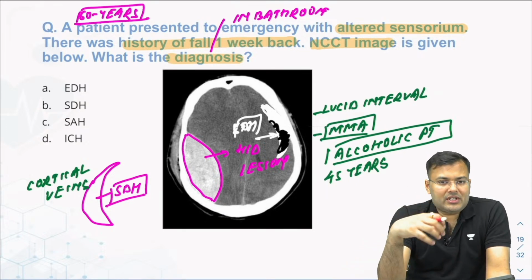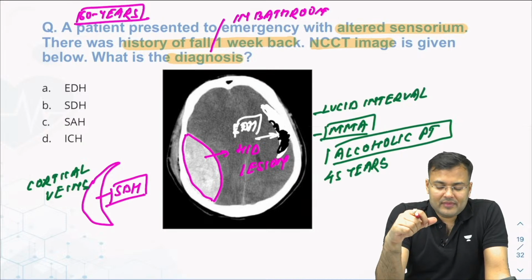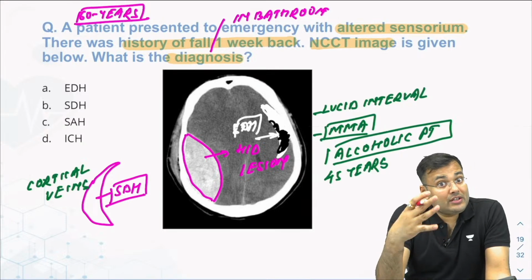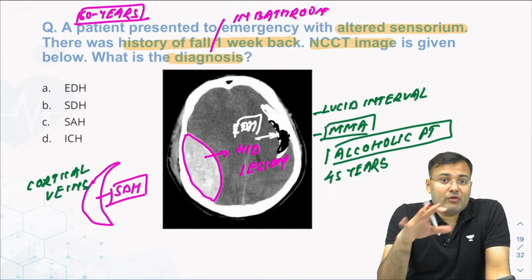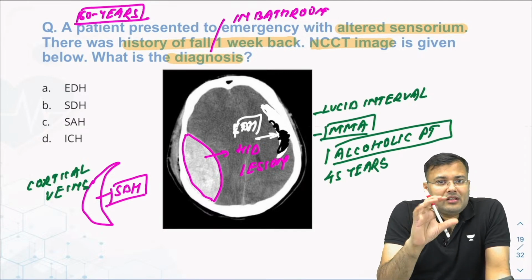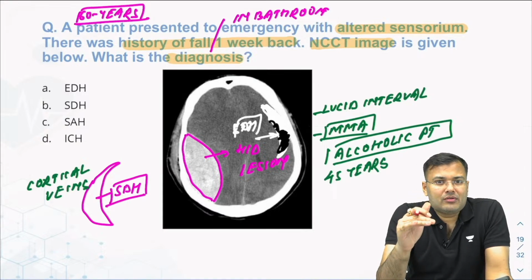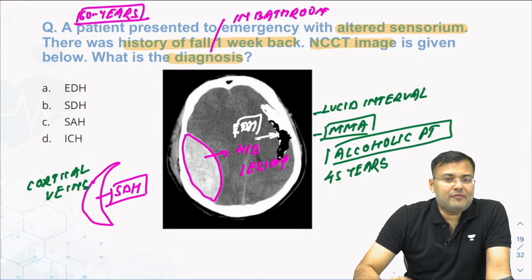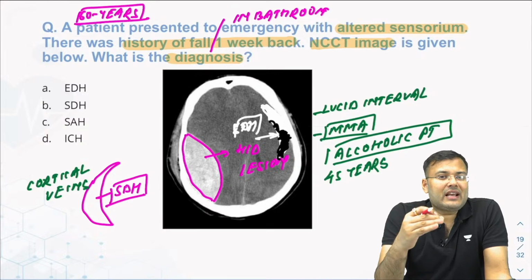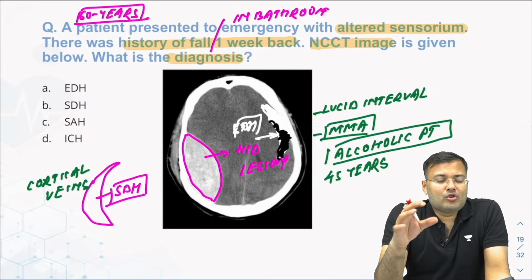Now see the question again. Alcoholic patient, age 45 years. There was altered sensorium, history of fall 1 week back. Clear? So if history of fall is there 1 week back, obviously the lesion is not completely hyperdense. There will be black areas also. Clear? So if there are black areas and this kind of picture is there, if you see the history only, it is a classic case of SDH. Right? So on the basis of history, it's a case of SDH.